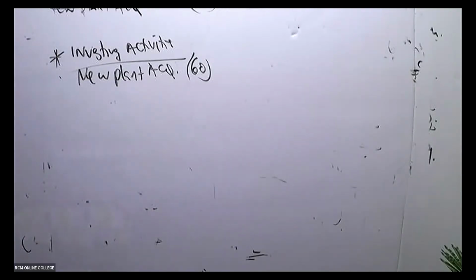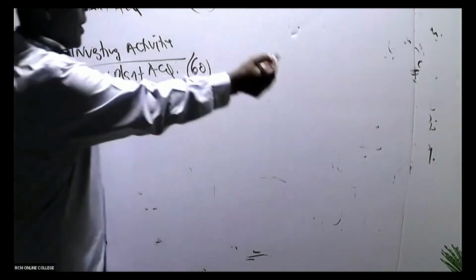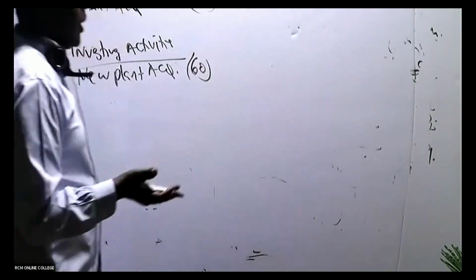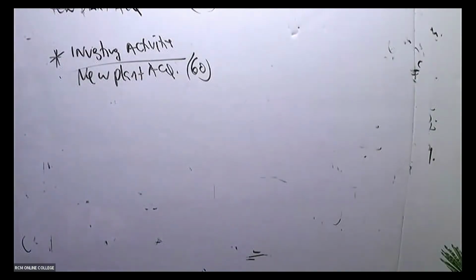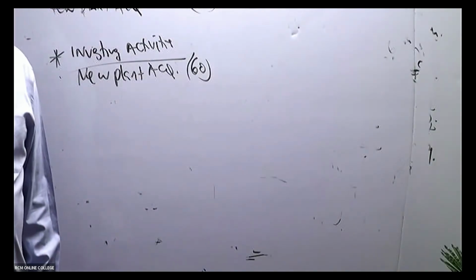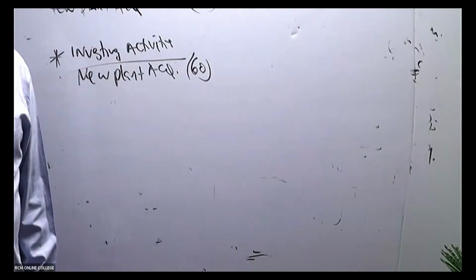So new plant acquired. This is an investment. We brought in a plant item. Money went away, so it's a cash outflow. I'm putting in brackets like that. So continue reading note number 3. What have they told us about note number 3?